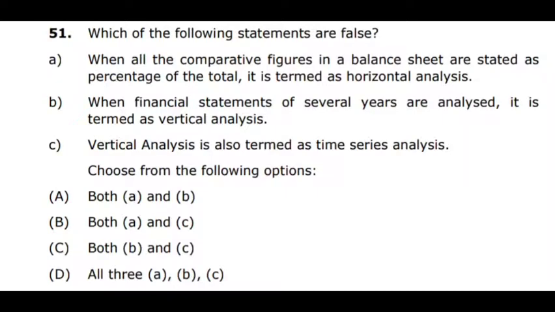And then B. When financial statements of several years are analyzed, it is termed as vertical analysis. It is also wrong. It is horizontal analysis. And then C. Vertical analysis is termed as time series analysis. It is also wrong. So all the three are incorrect. So option D, all the three A, B, C are wrong. Understand? So for question number 51, D is the correct answer.